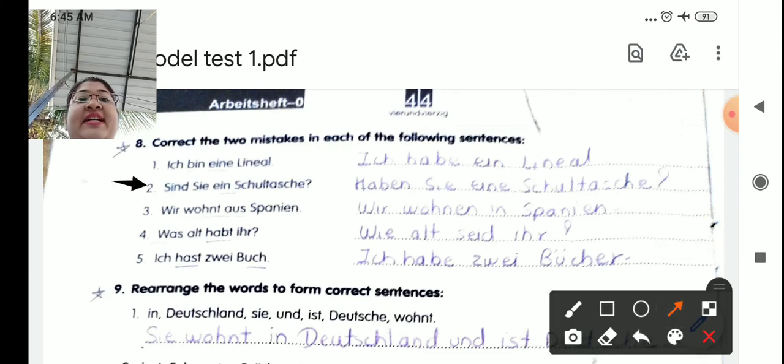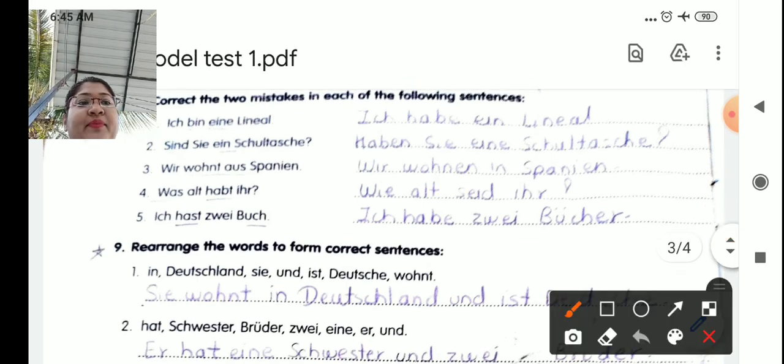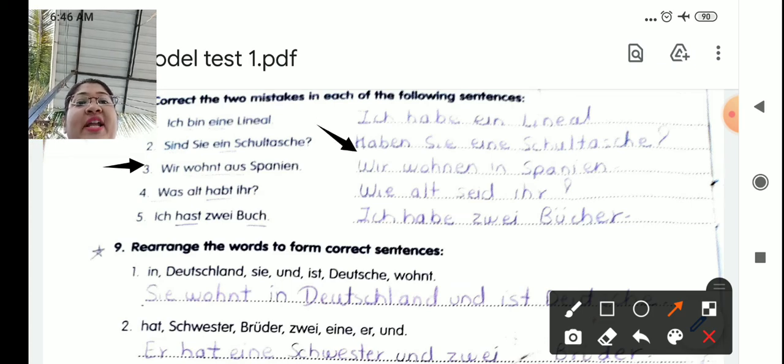Nummer 2. Sind Sie ein Schultasche? Are you a school bag? So school bag is your die Schultasche. So it has to be eine. And it has to be haben Sie eine Schultasche? Do you have a school bag? Nummer 3. Wir wohnt in aus Spanien. Okay. So correct answer is wir wohnen in Spanien. We live in Spanien. So verb conjugation was wrong and the preposition was wrong. With the wohnen it always comes in.